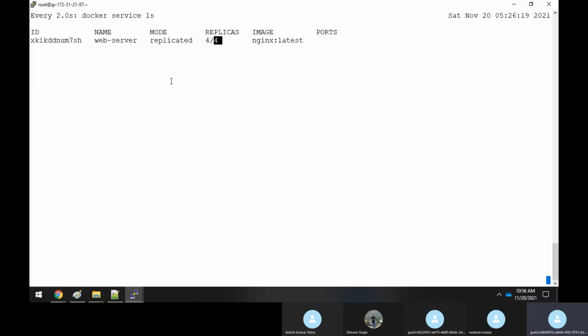What we have discussed now means that all the 4 nodes, one container each, are getting created. If you kill this container, again it will get recreated. You have seen now, if you kill this, again it will get recreated in the same server or the same node, or it will be different.